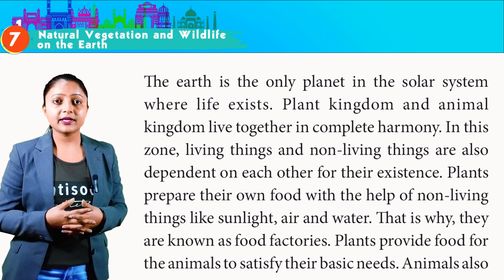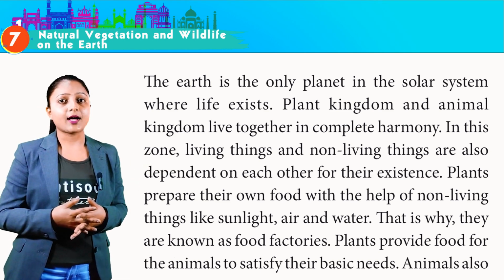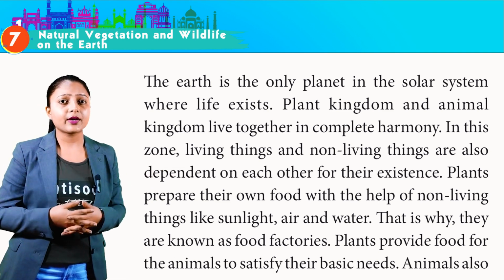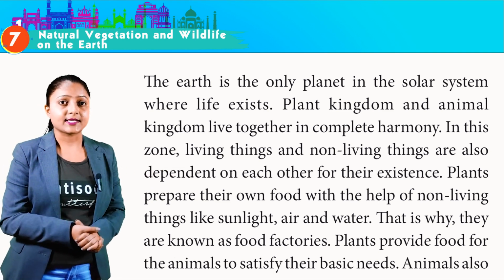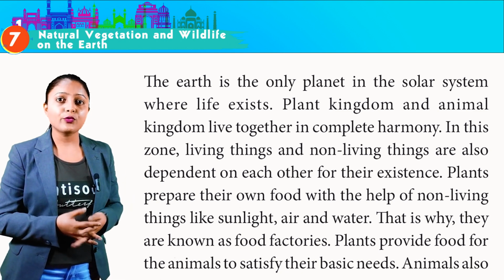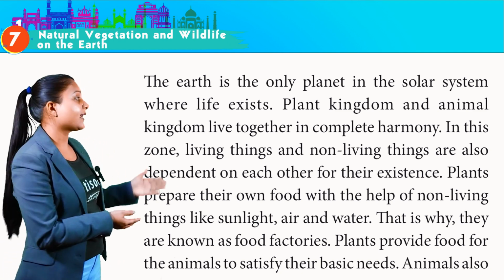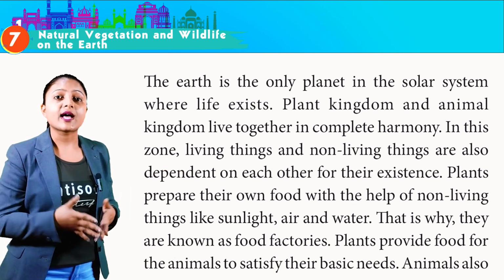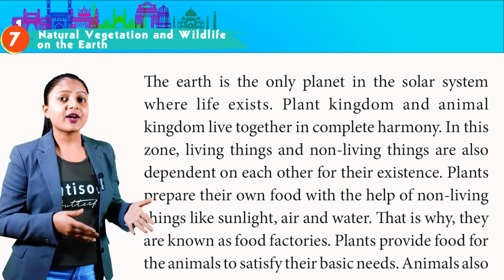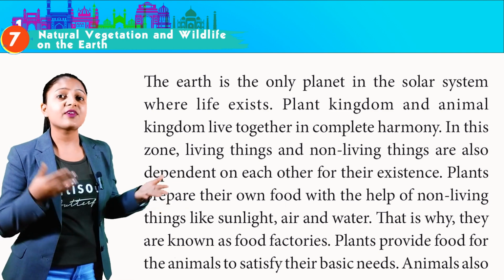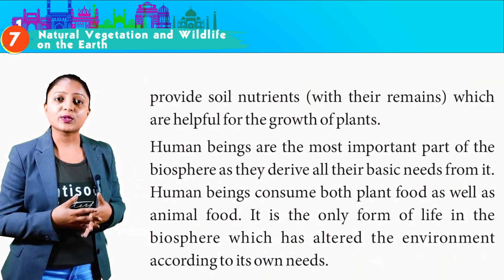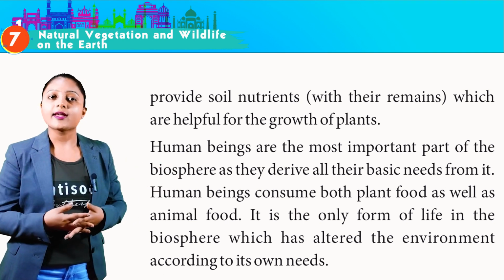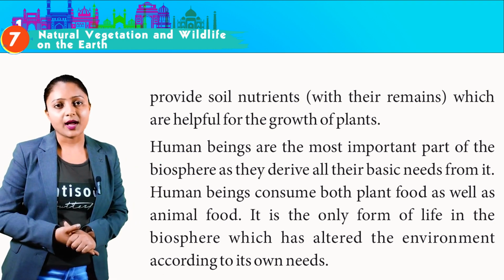Plant kingdom and animal kingdom live together in complete harmony. In this zone, living things and non-living things are also dependent on each other for their existence. Plants prepare their own food with the help of non-living things like sunlight, air and water. That is why they are known as food factories. Plants provide food for the animals to satisfy their basic needs. Animals also provide soil nutrients with their remains, which are helpful for the growth of plants.